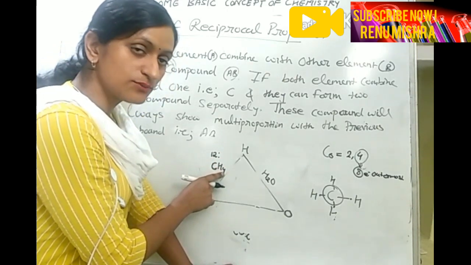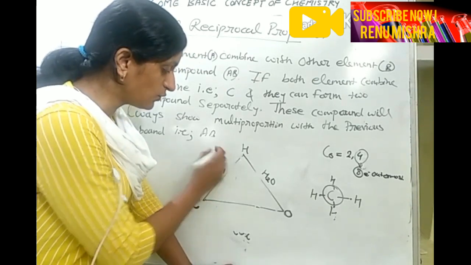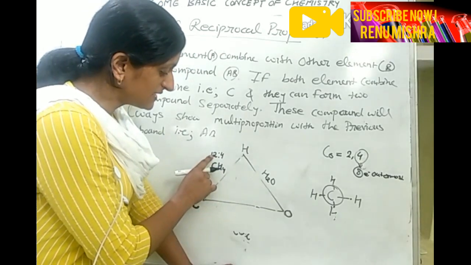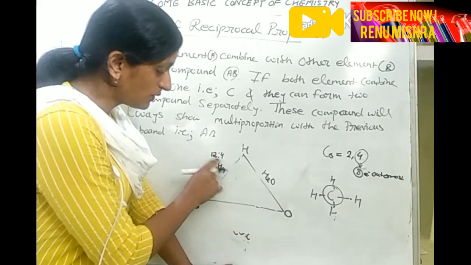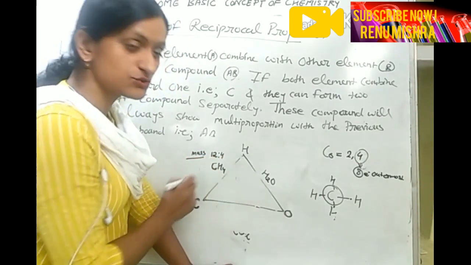Hydrogen is 4 atoms, so the atomic mass is multiplied by 4, 1 into 4, that is 4. So the ratio of hydrogen will be 4. That means 12 is to 4 is the ratio of methane. So this is the mass ratio, that is 12 is to 4.